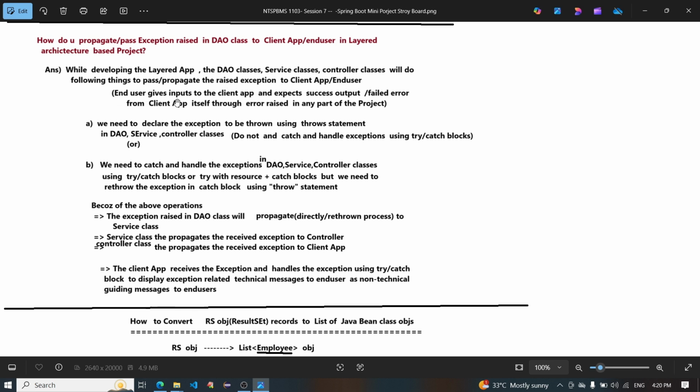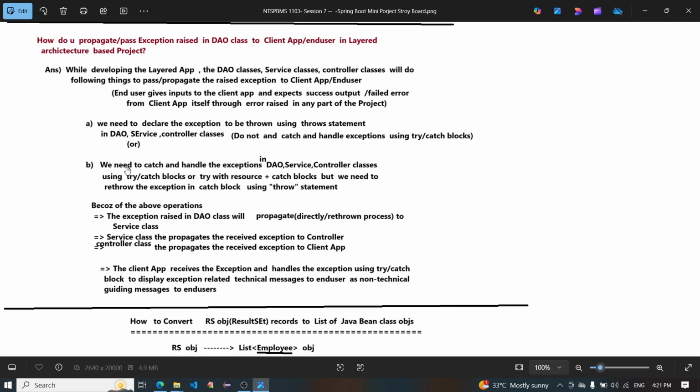The end user gives input to the client app and expects success output or failure error from the client app itself through an exception raised in any part of the project. We need to declare the exception to be thrown using the throws statement in the DAO, service, and controller classes.